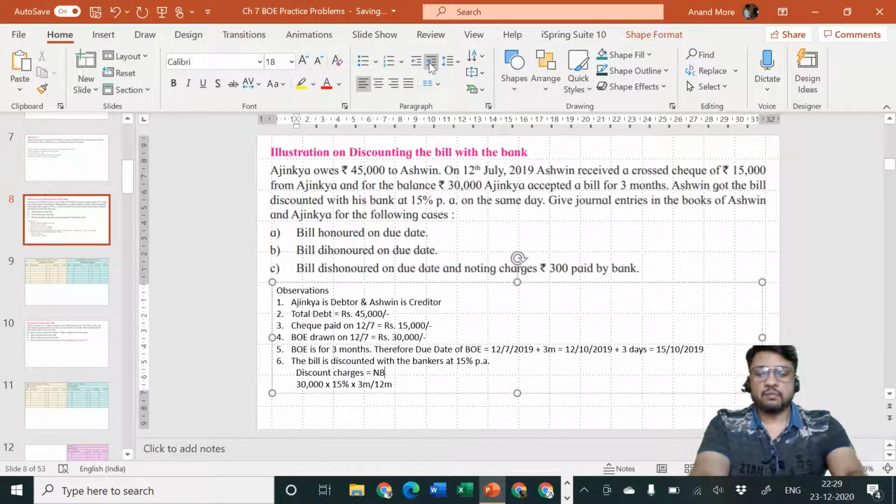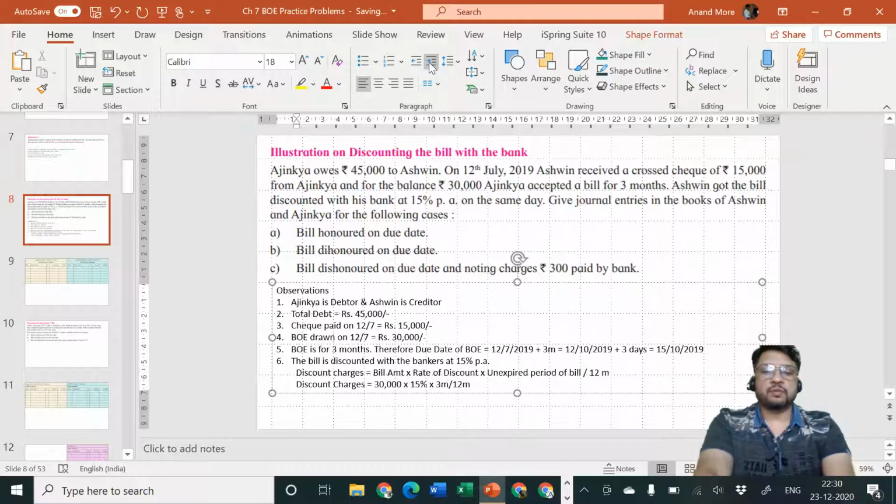It is bill amount. We have discussed this, but let me write down the formula. No tension again. Bill amount into rate of discount into unexpired period of bill upon 12 months. Okay, so discount charges is equal to 30,000 into 15% into 3 by 12.